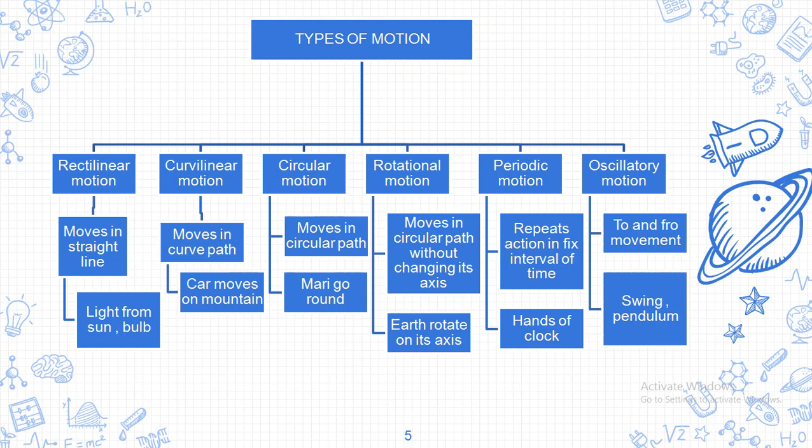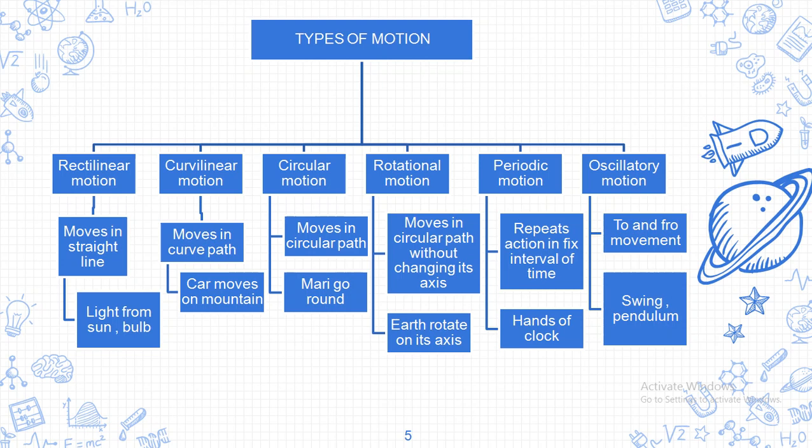Moving to the next is oscillatory motion. Oscillatory motion means any body performing back and forth movement is said to be in an oscillatory motion. Suppose you are sitting on a swing and enjoying the swinging movement. You know that it is continuously doing back and forth and back and forth. Such kind of motion is said to be oscillatory motion. So this is about the types of motion that we understood.